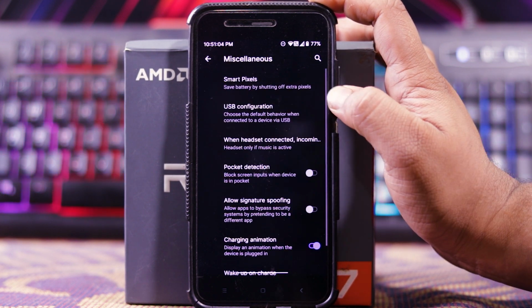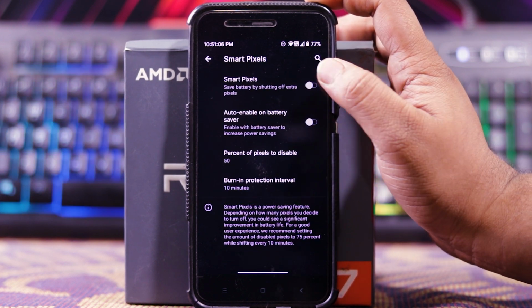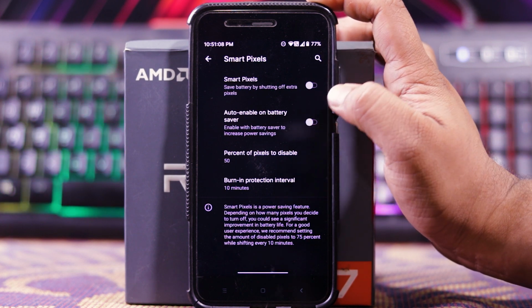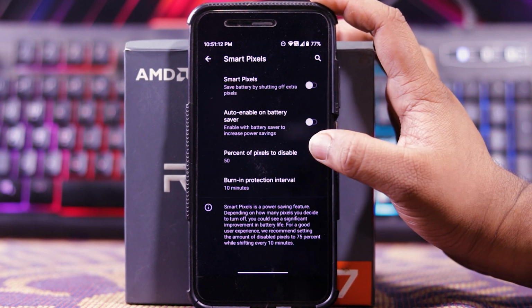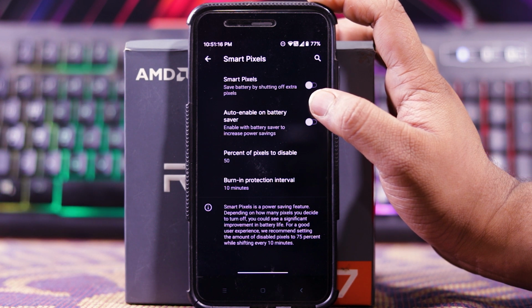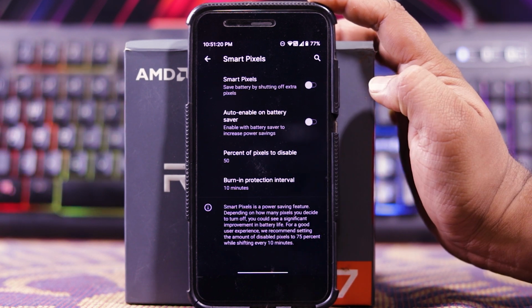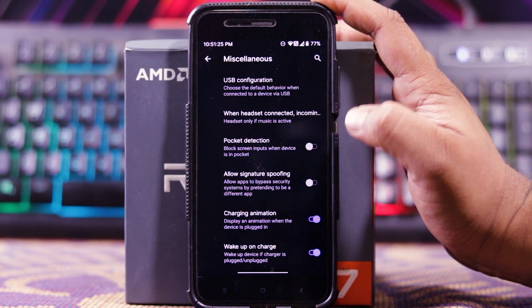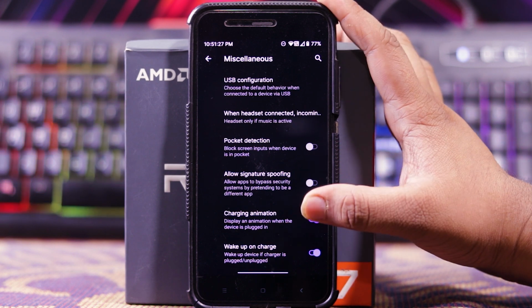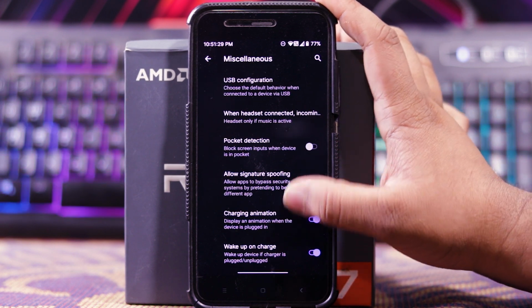And then in miscellaneous, you get smart pixels. When you enable it, you can reduce the pixels. You can choose the pixels to disable. Then you get option of auto enable on battery saver. It will save you more battery. Then you get pocket detection, allow signature spoofing, charging animation, and wake up on charge.